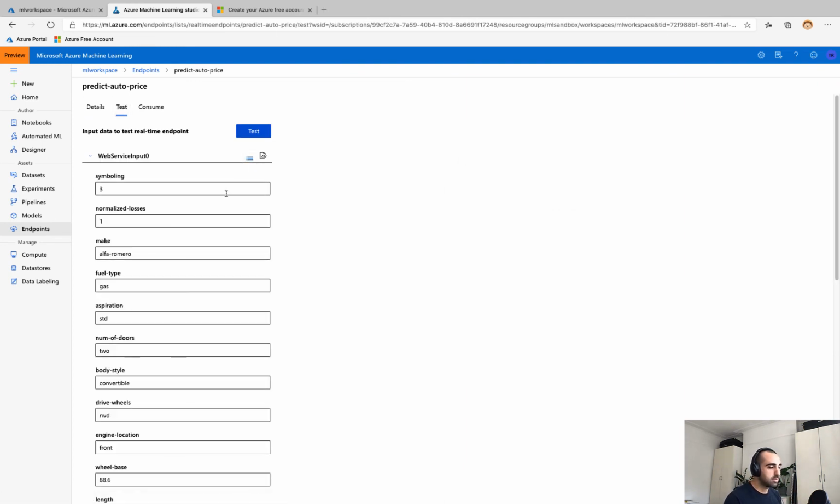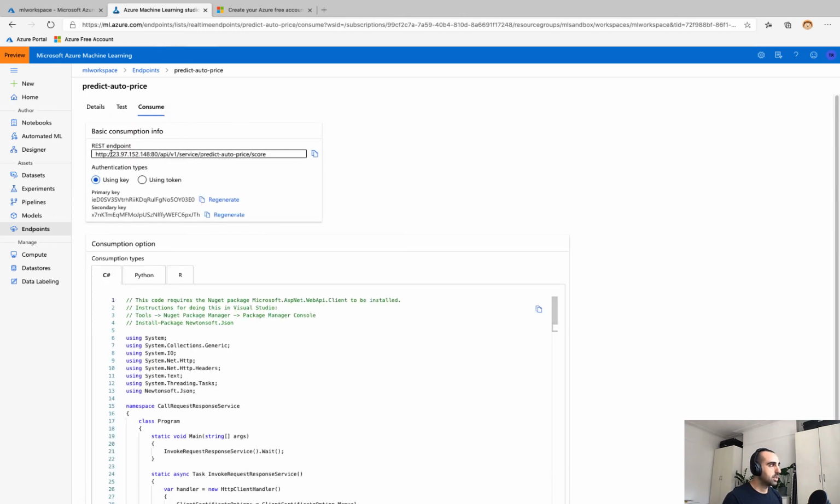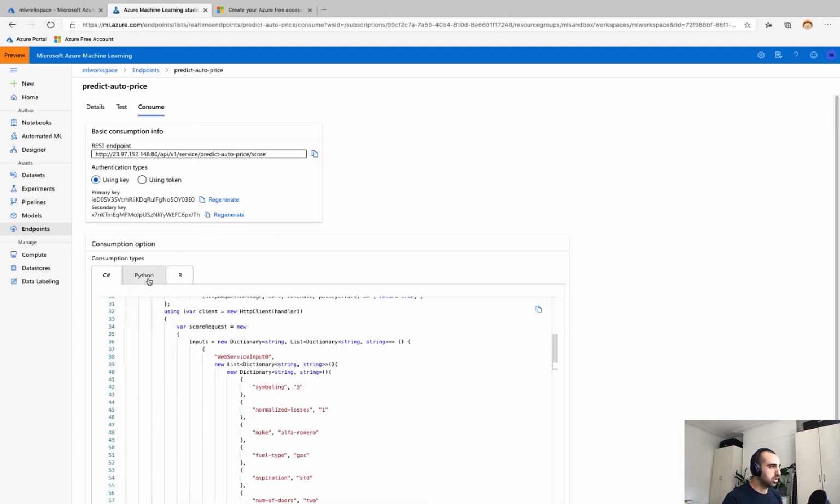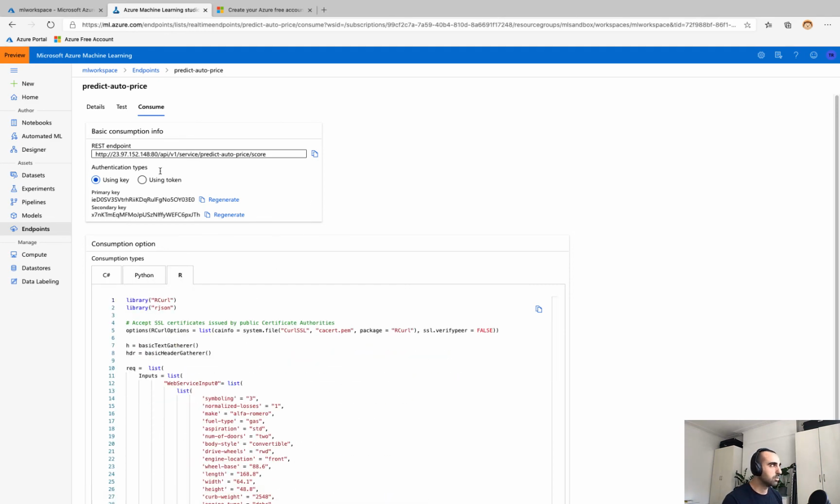Now I can test this immediately within the UI. For instance, we can test it with the current values, which produces a value of $15,000. If I change this Alfa Romeo to Toyota, it will change it to $12,688. Now, if we want to test this in a notebook, we have the ability to copy and paste the endpoint and key. And again, there is some sample code in C#, Python, and R to get us started more quickly.